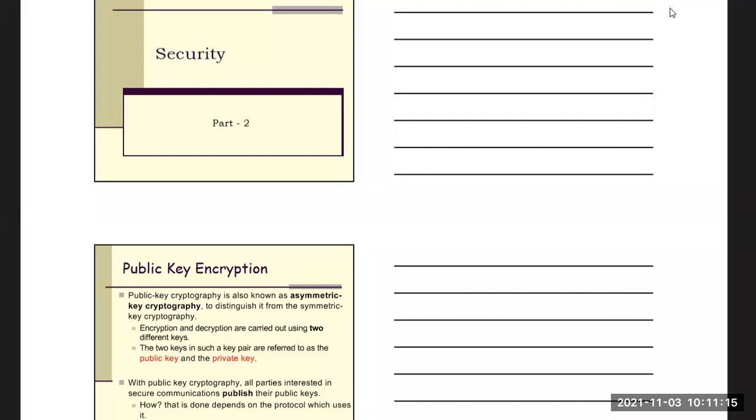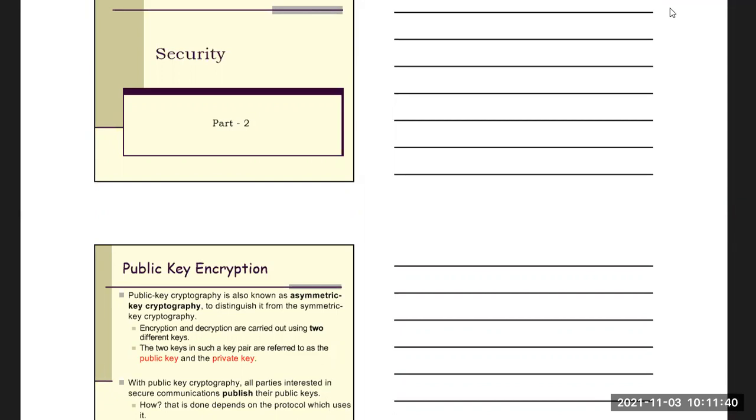Cryptography ensures that. Now, there are techniques used in public key encryption, where we use asymmetric key cryptography. When you are sending a message, it starts as plain text, that is, the normal original message.